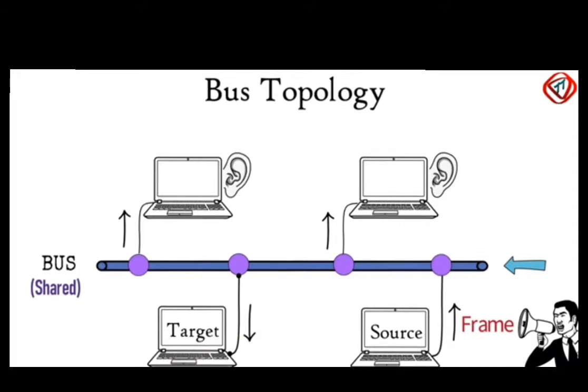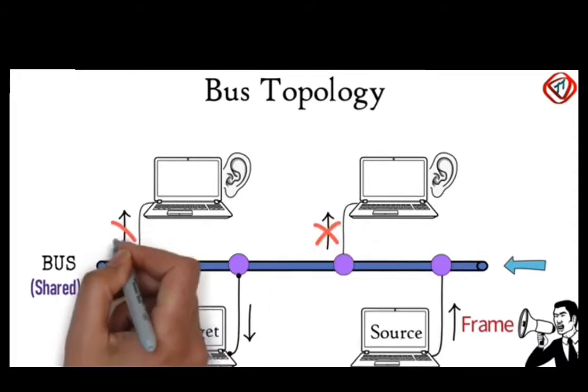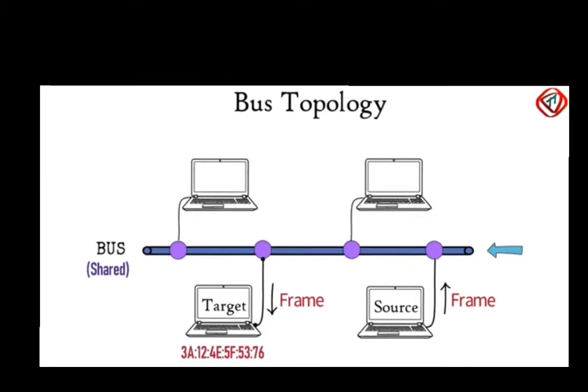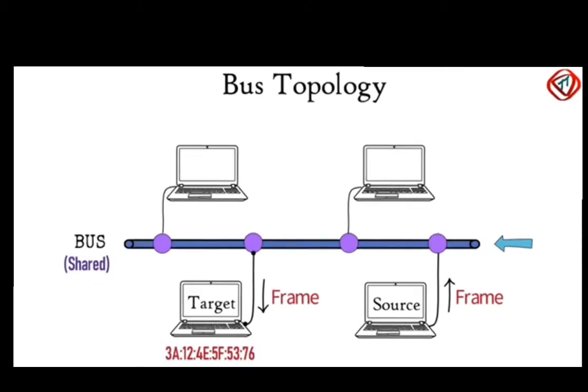But only the target computer will accept the data or frame and the others will reject it. This is possible using the correct MAC address of the target computer. So the conclusion is that only the target computer will accept the data or frame to which it is addressed.